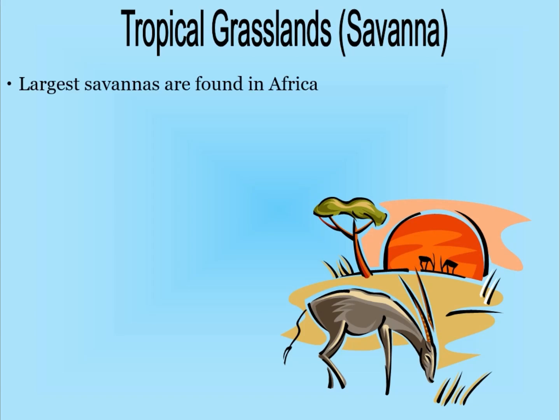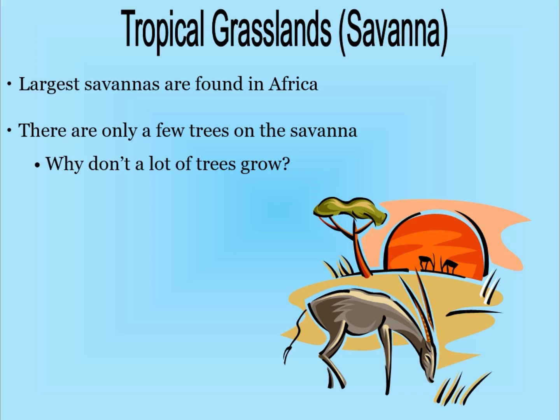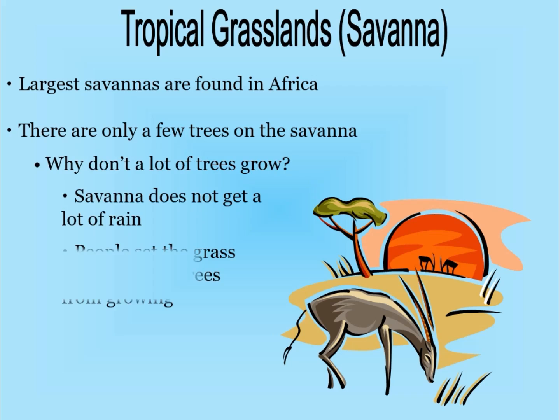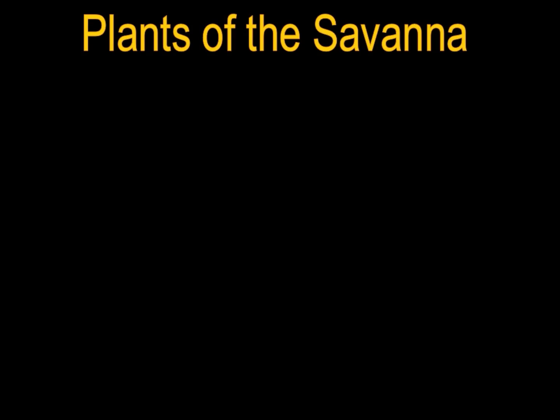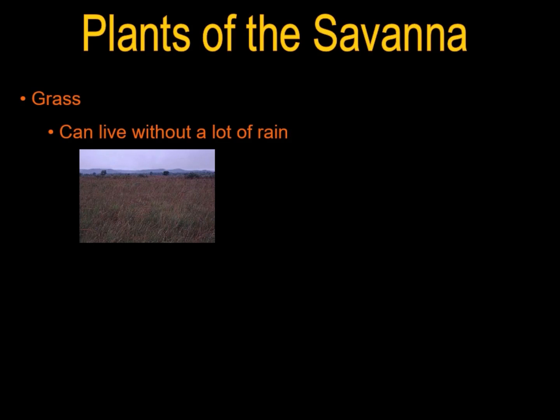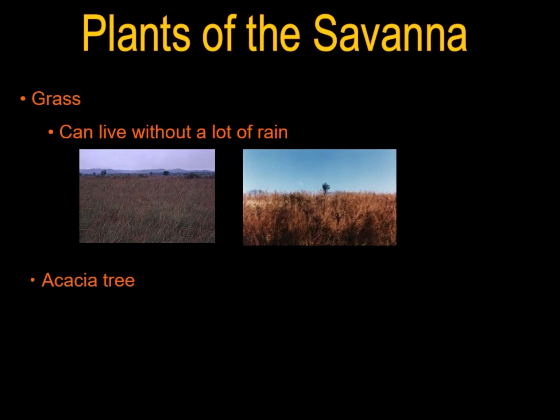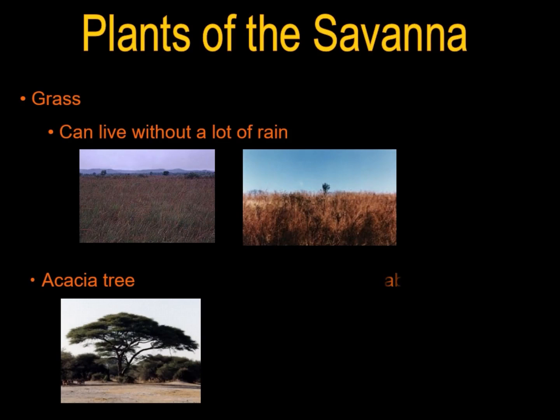About the tropical grassland, we can say that the largest savannas, or tropical grasslands, are found in Africa, and there are only a few trees in the savanna. The reason is that the savanna does not get a lot of rain, and people set the grass on fire to stop trees from growing. And finally, animals eat the trees before they can start growing tall. The most important plant living in the savanna is grasses because they can live without a lot of rain, and also some acacia trees and baobab trees.